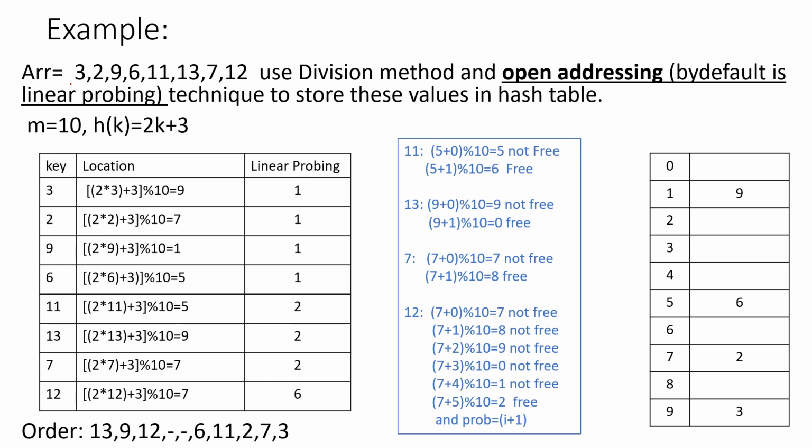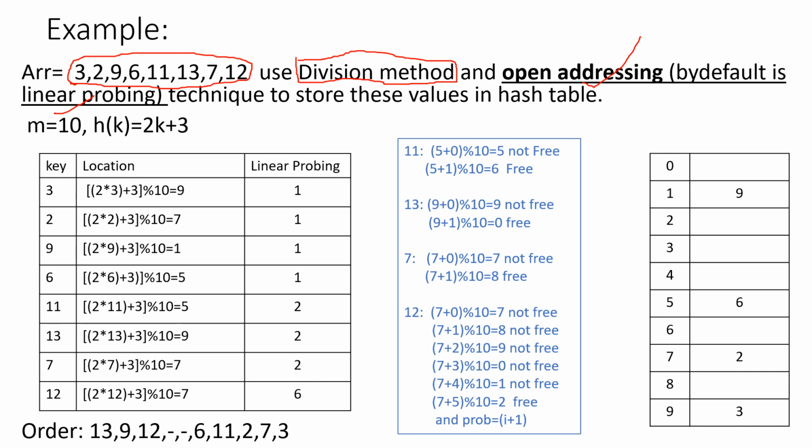The array is given with this many elements, and it's also saying to apply the division method. They have mentioned which method to apply for calculating the index. It also says open addressing, which means closed hashing. Closed hashing types are linear probing, quadratic probing, and double hashing. But here they have not mentioned which type of closed hashing to apply. So by default, if no type of closed hashing is given, apply linear probing. So I am applying the linear probing technique.